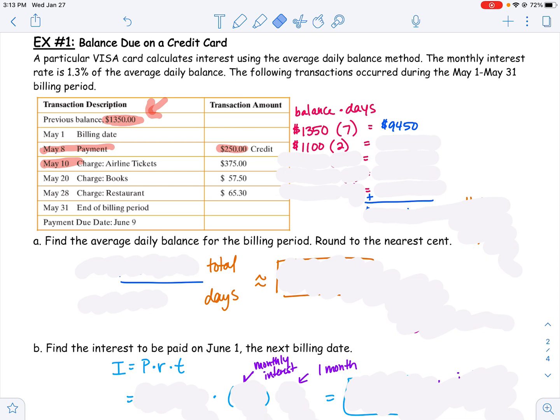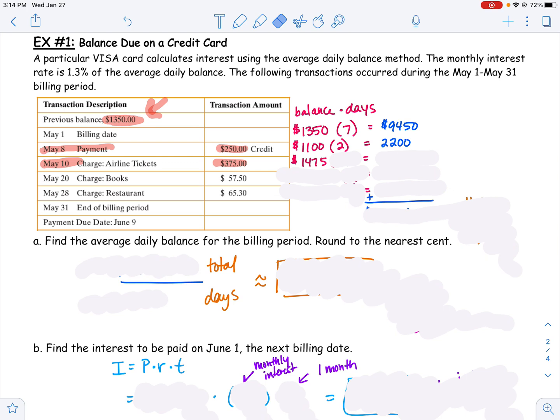So I can take that $1,100 and multiply it by 2. So far I have $2,200. On May 10th, I bought airline tickets. That means my balance of $1,100 went up because I just added $375 to my credit card. If I take $1,100 and add the $375, my new balance now is $1,475.